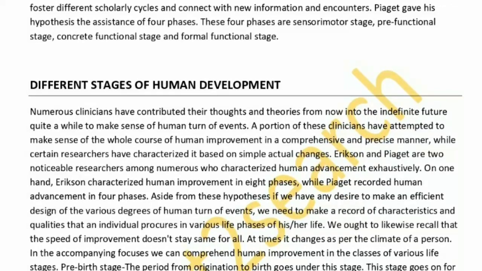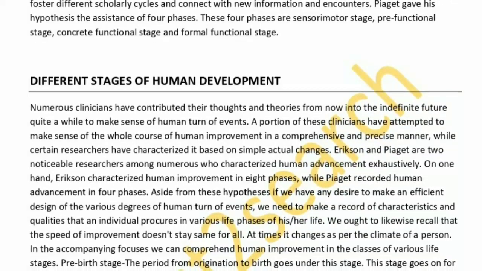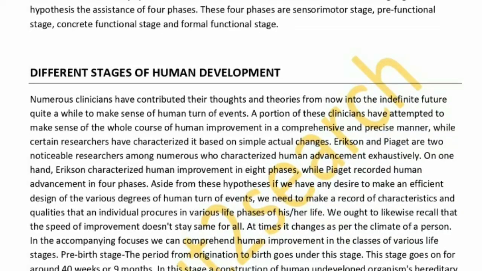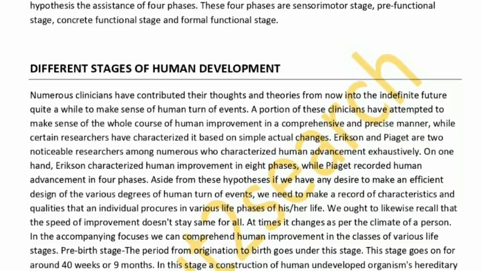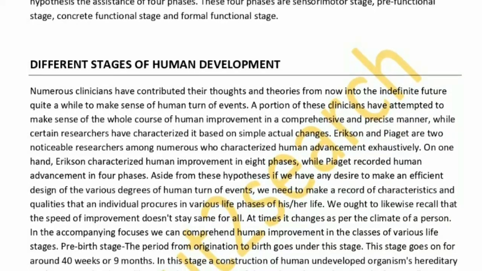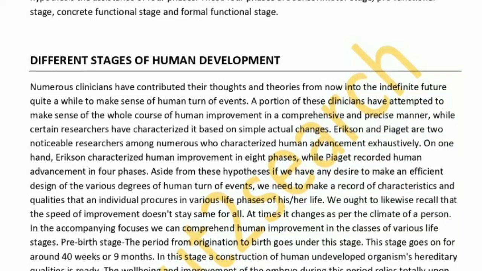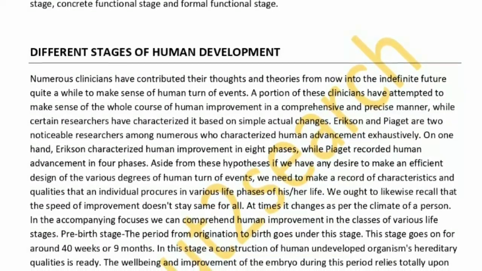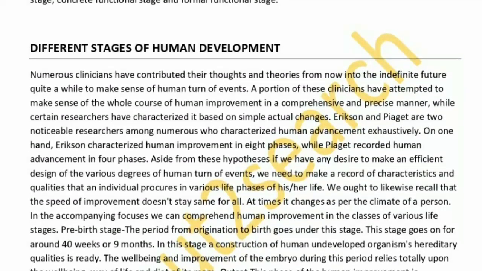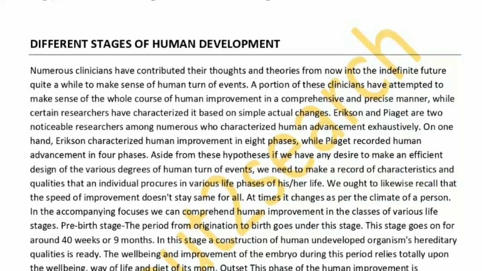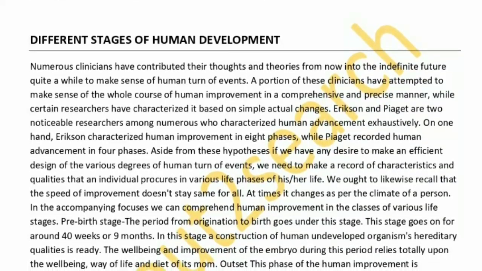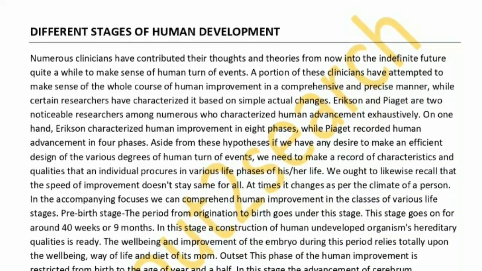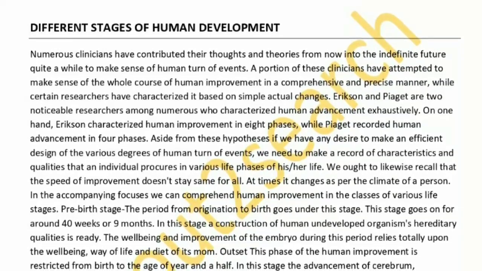Many psychologists have contributed their ideas and theories over the years to explain human development. Some of these psychologists have tried to explain the whole process of human development in a comprehensive and systematic manner, while some scientists have defined it based on mere physical changes. Erikson and Piaget are 2 prominent scientists among many who defined human development comprehensively. On one hand, Erikson defined human development in 8 stages, while Piaget recorded human development in 4 stages.